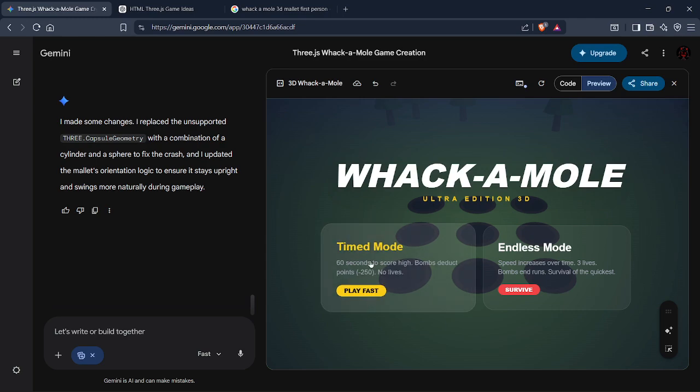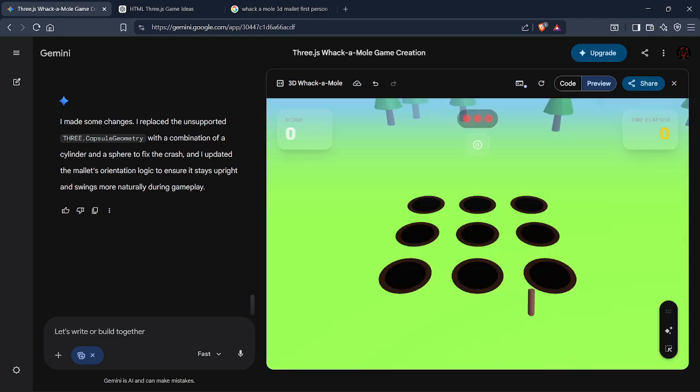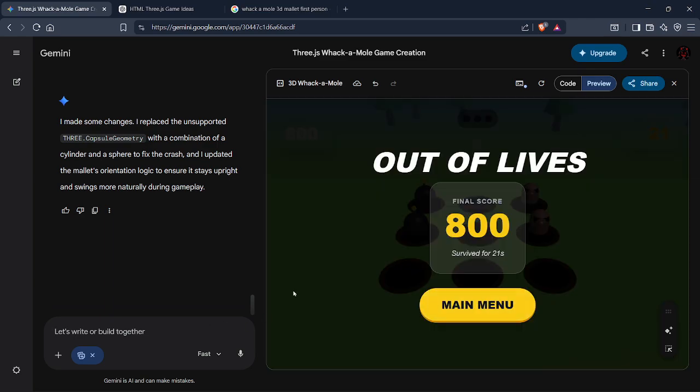Okay, time mode. Let's read this. 60 seconds to score high, bombs deduct points, minus 250, no lives. Speed increases over time, 3 lives, bomb entrance, survival of the quickest. You have to click on this. Getting quicker, it's getting quicker. Nice. Okay, nice, it's working.